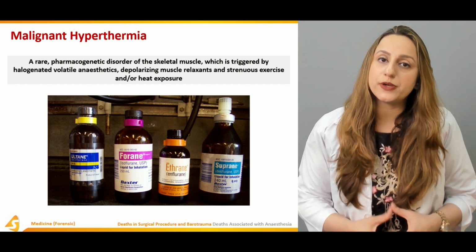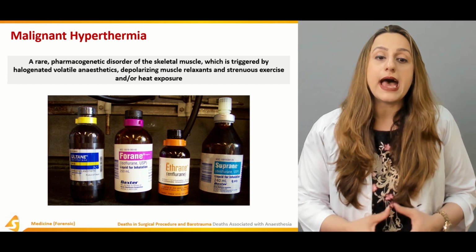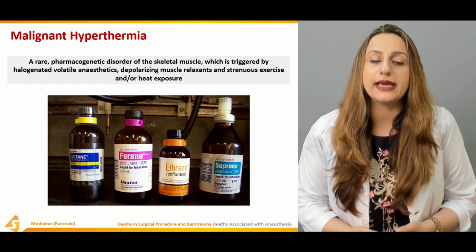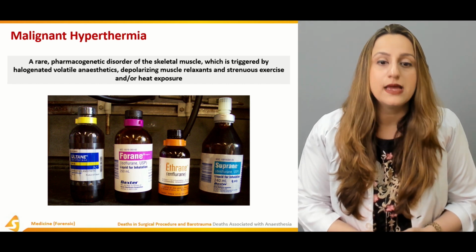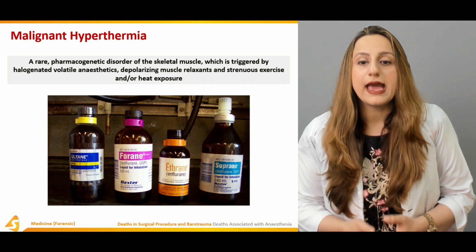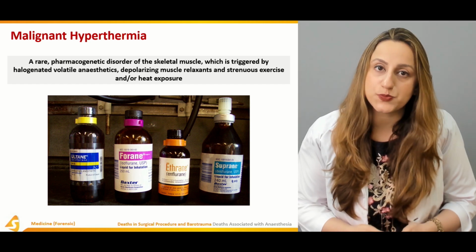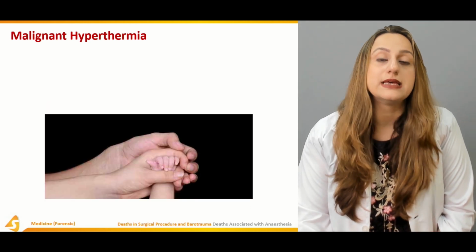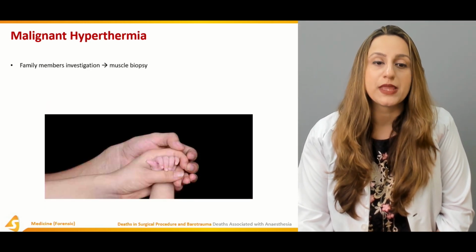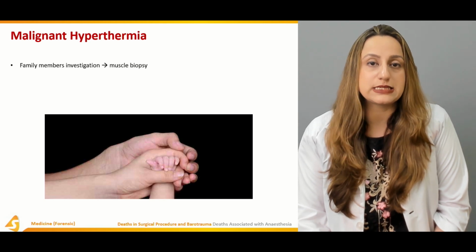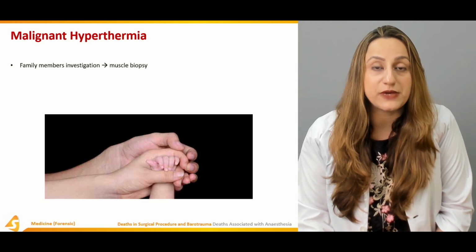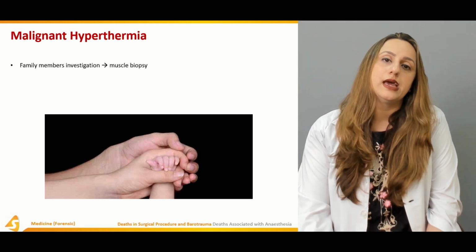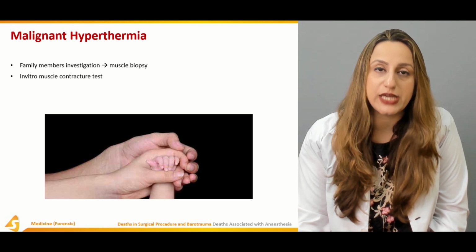Now, malignant hyperthermia is defined as a rare pharmacogenetic disorder of the skeletal muscle, which is triggered by the halogenated volatile anesthetics, depolarizing muscle relaxants, and strenuous exercise or heat exposure. So even in this definition it is described what the signs and symptoms will be in such a condition. So to negate such a condition, family members have to be investigated and a muscle biopsy has to be taken whenever we are considering malignant hyperthermia as the cause of death.